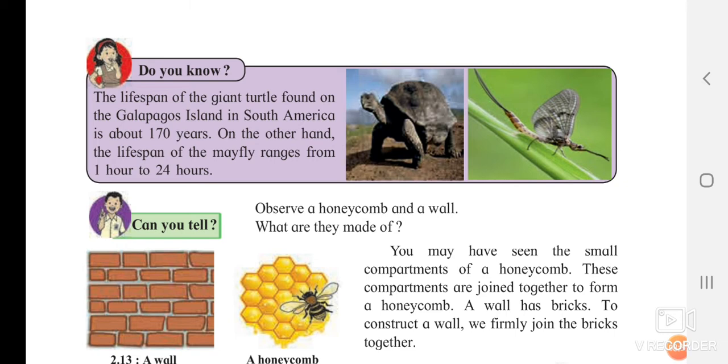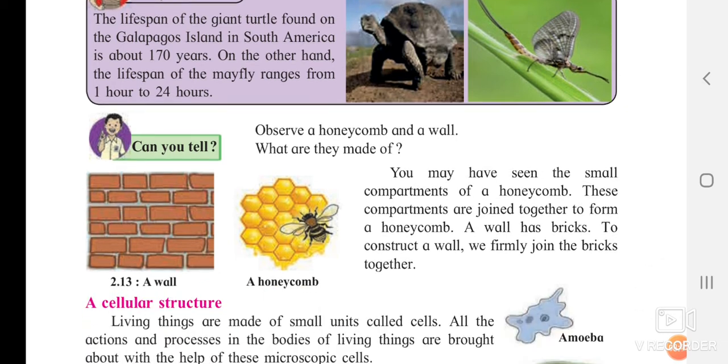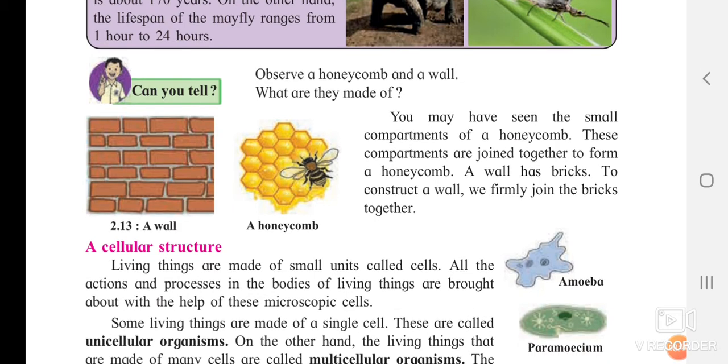On the other hand, the lifespan of a mayfly ranges from 1 hour to 24 hours. Hardly 1 day or 1 hour itself, not more than that. Okay. So we have seen the characteristics just now.